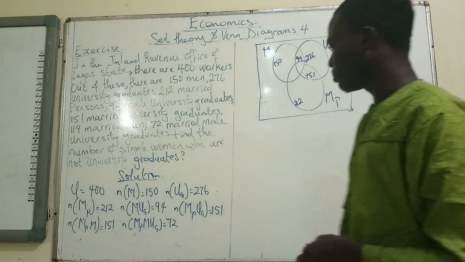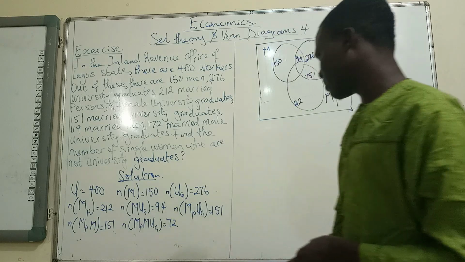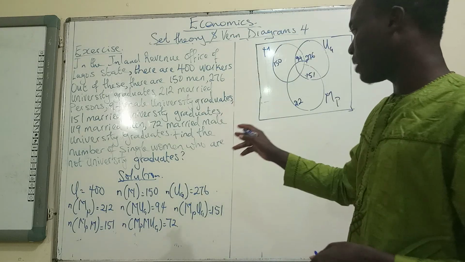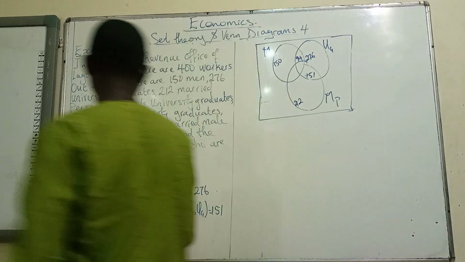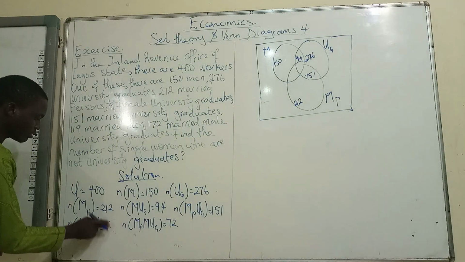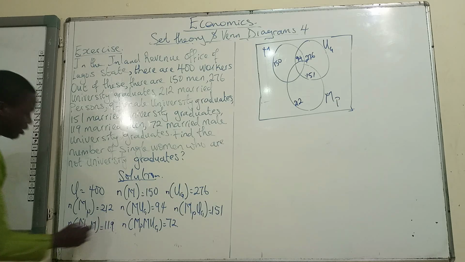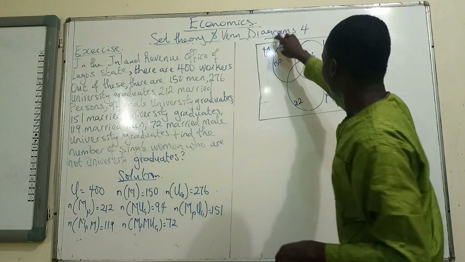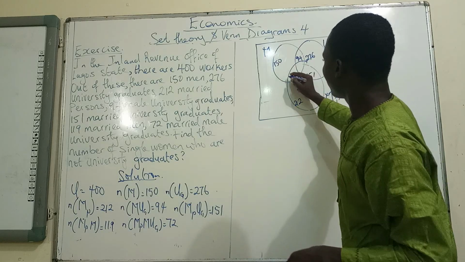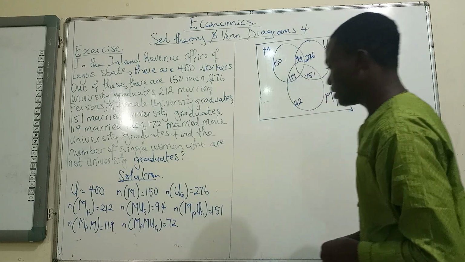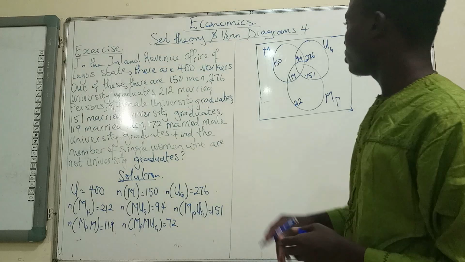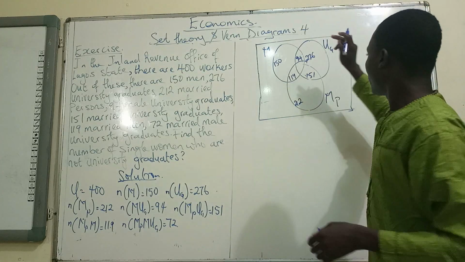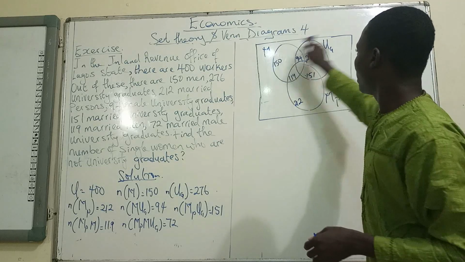Then we have married. So we have men that are married. So that is, how many times did I write 151? So 151 married university graduates, but 119 married men. So this should have been 119. So this is 119 married men. They are married, and they are men. So we are intersecting. So we have 119 married men. And then the last says 72 married male university graduates.